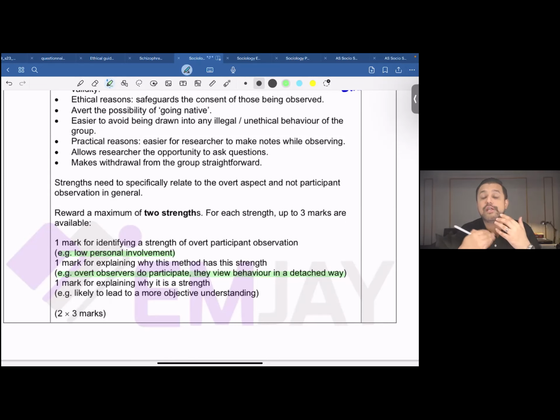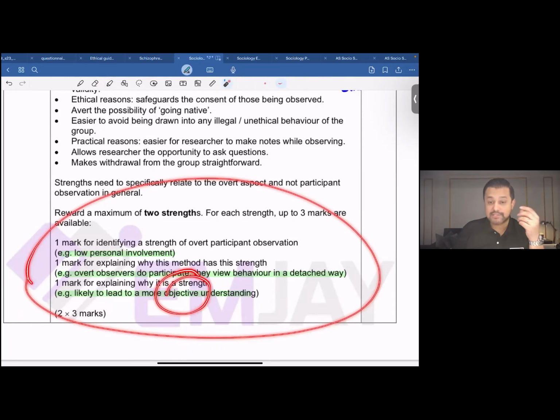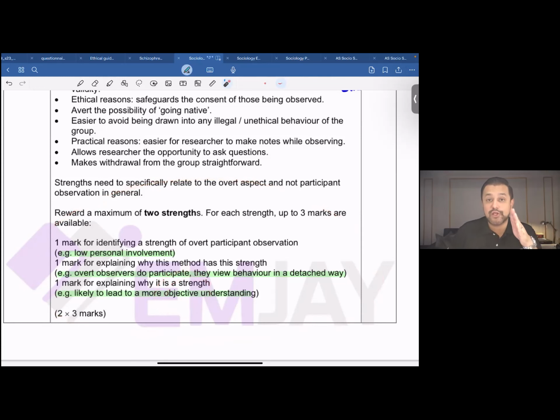You aren't really getting involved in things that you shouldn't be getting involved in, because everyone knows you are an overt observer. And they're likely to reach a more objective understanding, right? Now, objective over here is without bias.